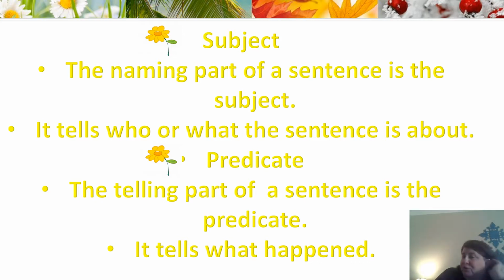The predicate usually begins with the verb, the action part of the sentence. So the subject is usually the noun, the part of the sentence that gives who or what the sentence is about, and the predicate usually gives some action and more information about the subject.